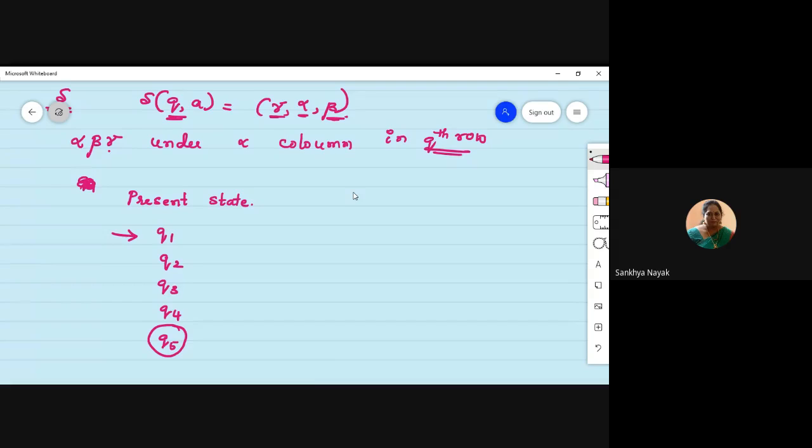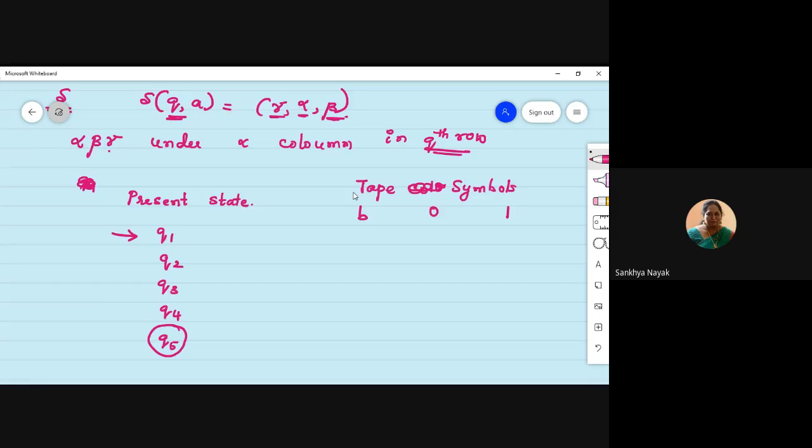After this, we will also write one more column called tape symbols. Let us say for some problem we have three tape symbols: B, which is blank, and maybe 0 and 1.